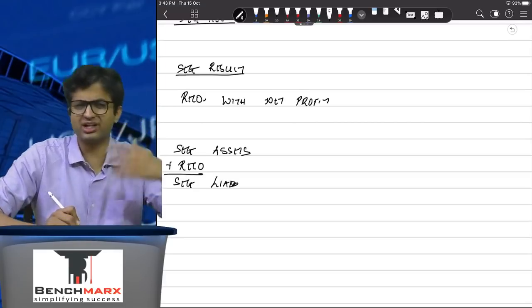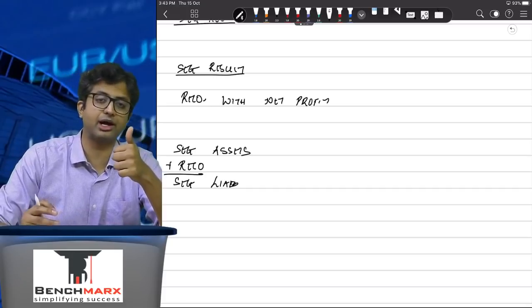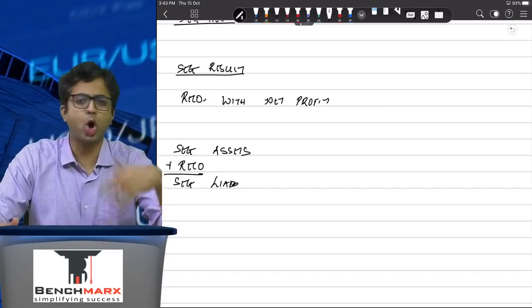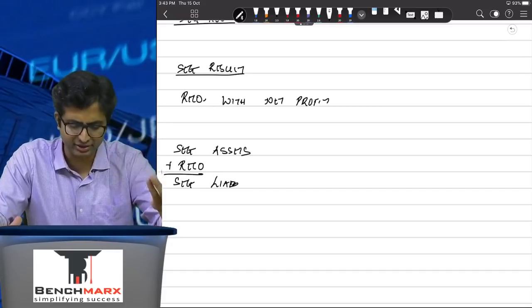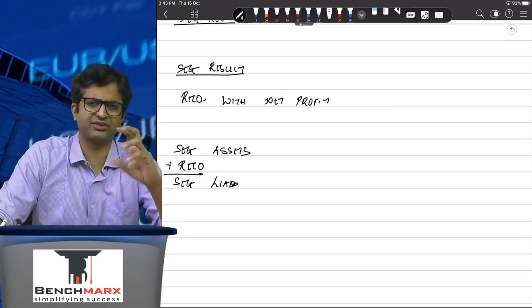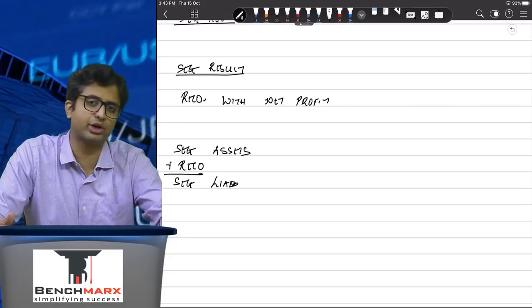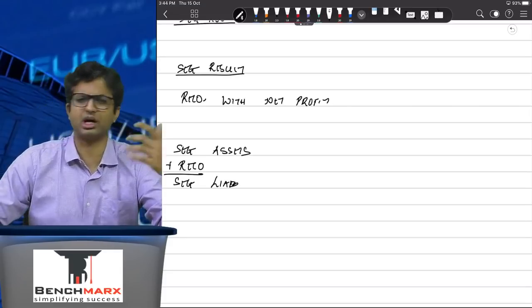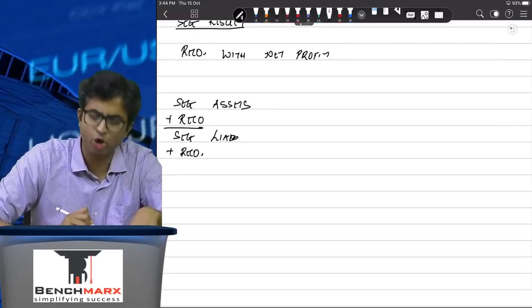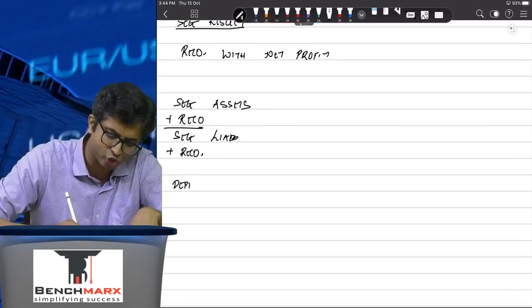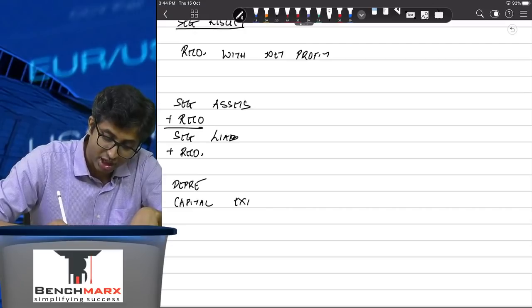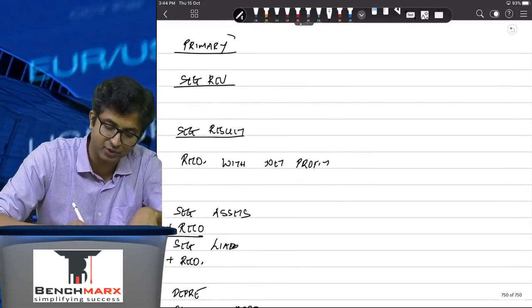So you want to show a reconciliation. Reconciliation is typically for non-operating items, like interest is non-operating in terms of result, or investments are non-operating in terms of assets, and unallocable items. For example, there might be certain items which you just can't allocate. MD salary, for example, you are just unable to allocate, in which case it will be unallocable in nature, along with the reconciliation. And separately you also have to show a disclosure of depreciation and the capital expenditure incurred. Now this is to be shown with so much detail for a primary segment.